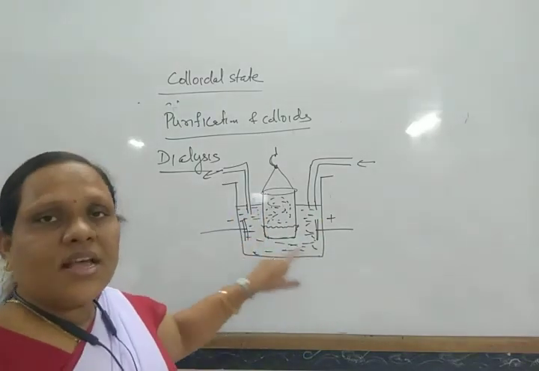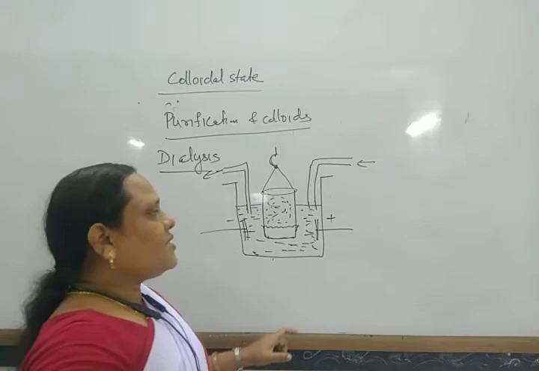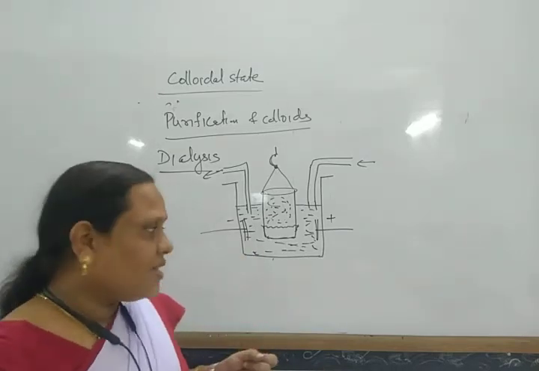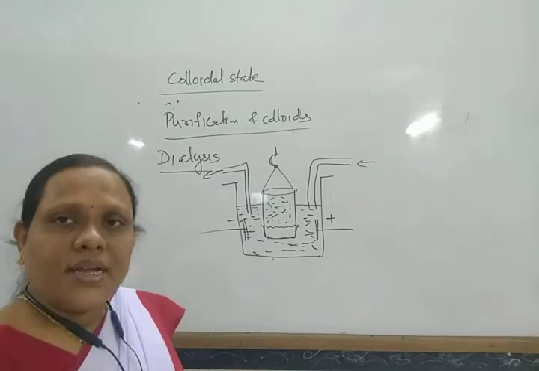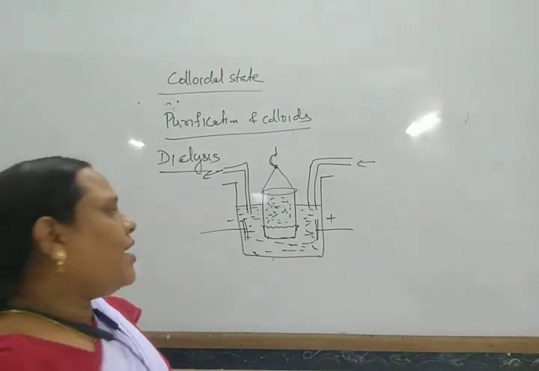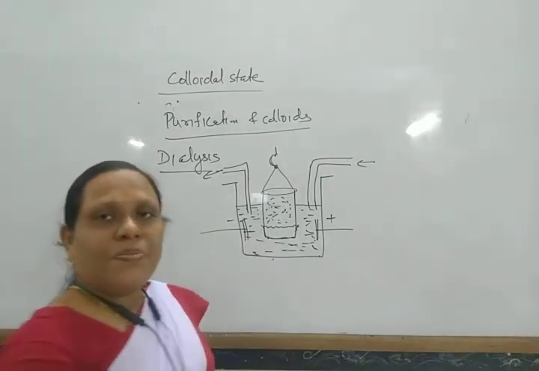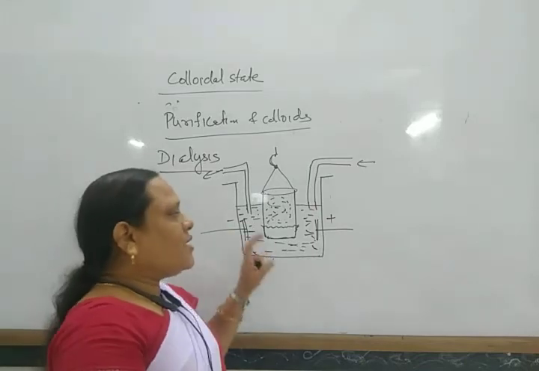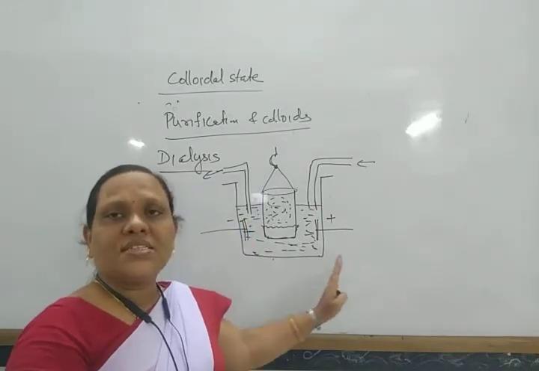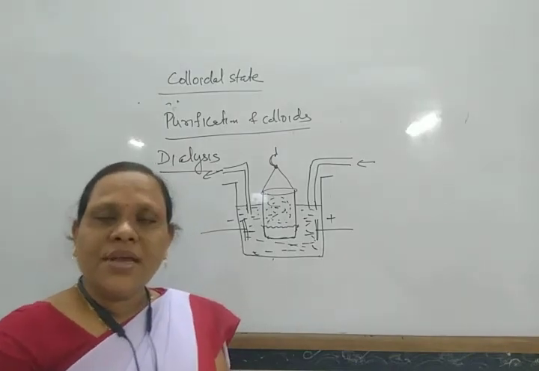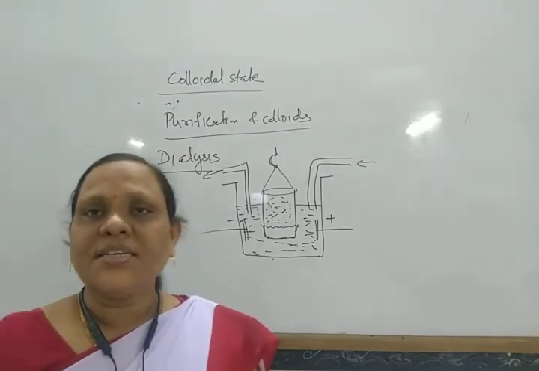By using electricity, this process can be increased, and this process is known as your electrodialysis. And if the crystalloid contains different ions, that is cation and anion, then the ions move towards oppositely charged electrodes. In this way, the dialysis process is increased.